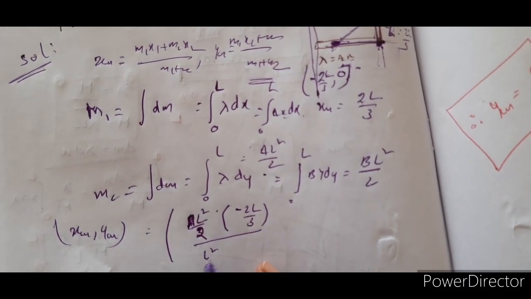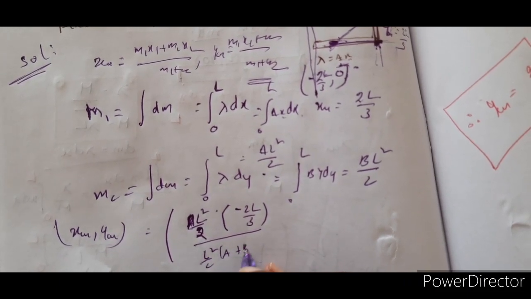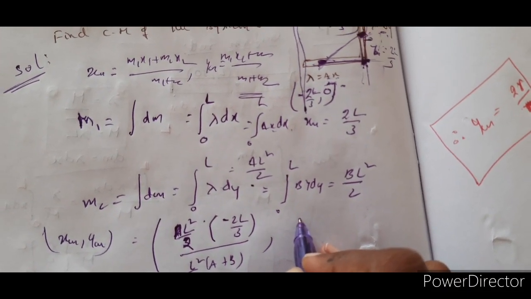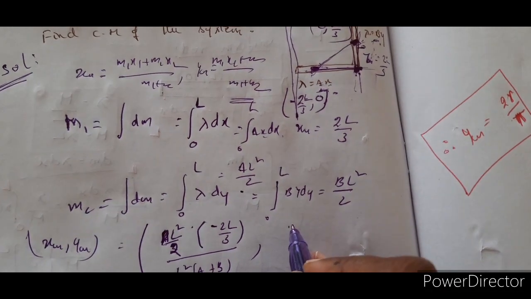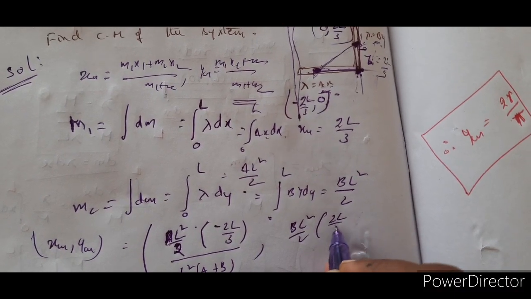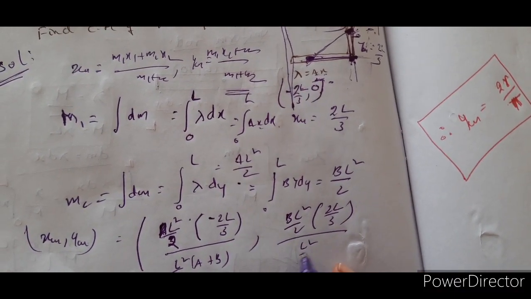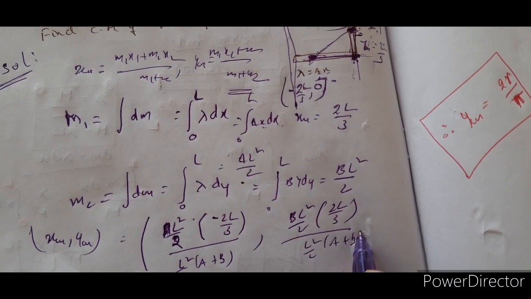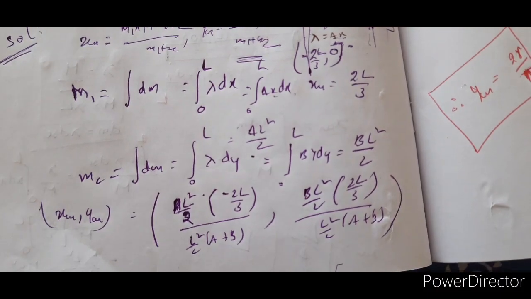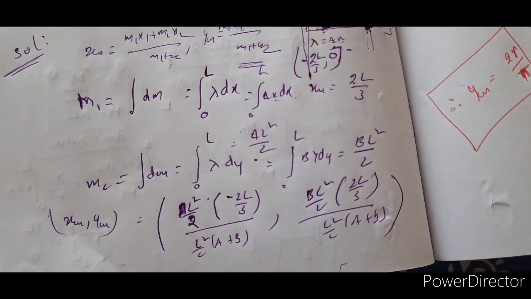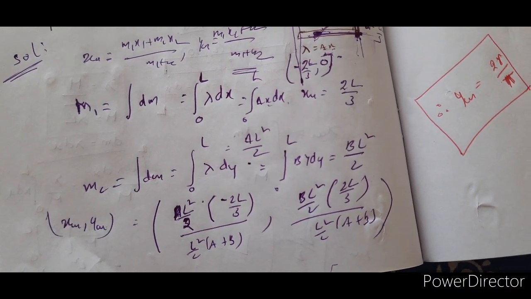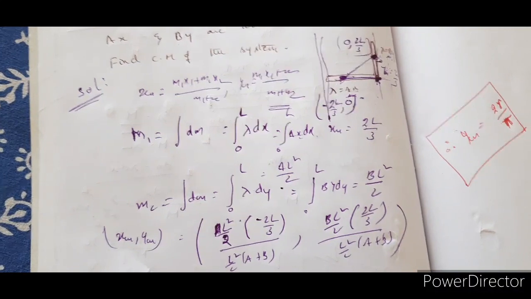So taking l square by 2 common here, I can write it as a plus b. Now the next one: here m1 y1 is 0, y2 is 2l by 3. So therefore bl square by 2 into 2l by 3, divided by l square by 2 common, a plus b. Beautiful problem. So l square by 2 will get cancelled. You are left with minus 2al by 3 times a plus b, and 2bl by 3 times a plus b. Right? Make a note of this one.